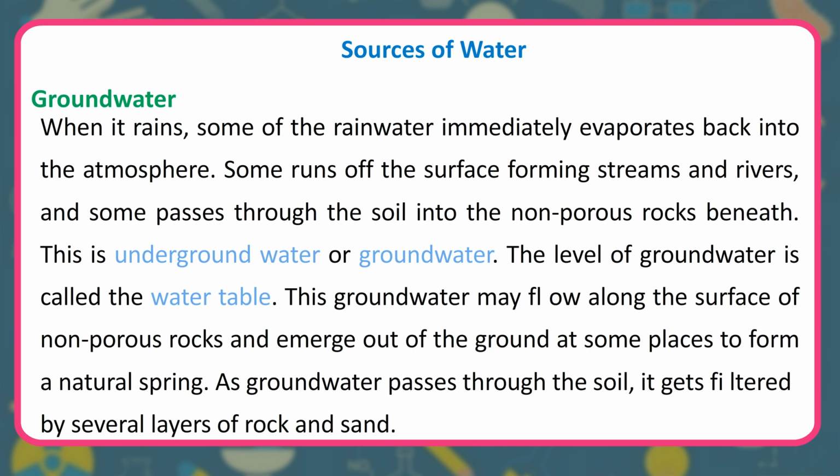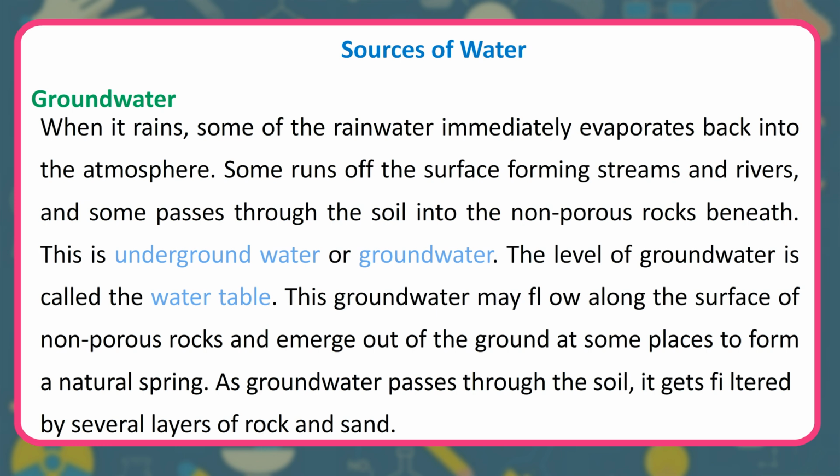Groundwater. When it rains, some of the rainwater immediately evaporates back into the atmosphere. Some runs off the surface forming streams and rivers, and some passes through the soil into the non-porous rocks beneath. This is underground water or groundwater. The level of groundwater is called the water table.